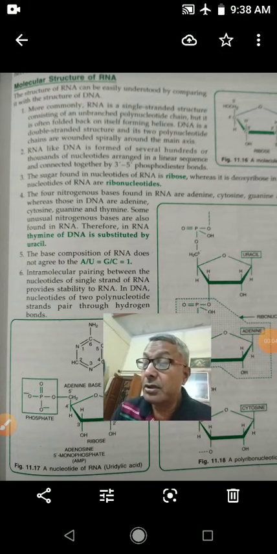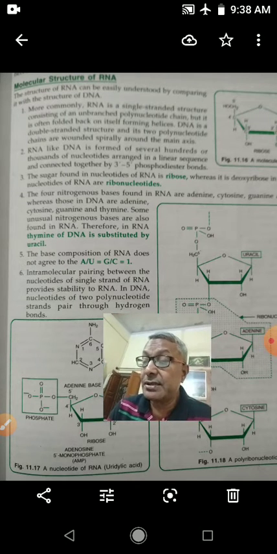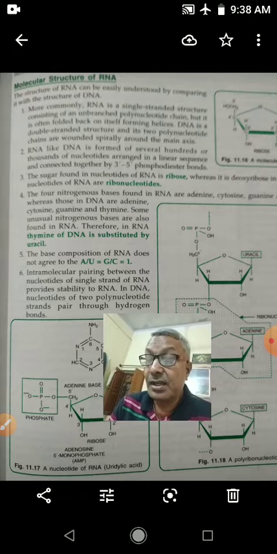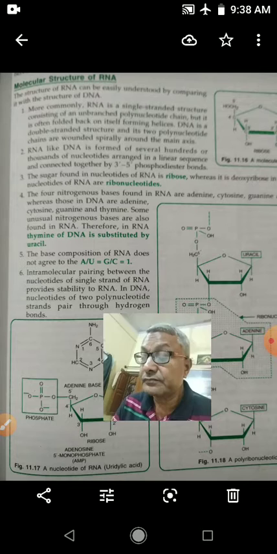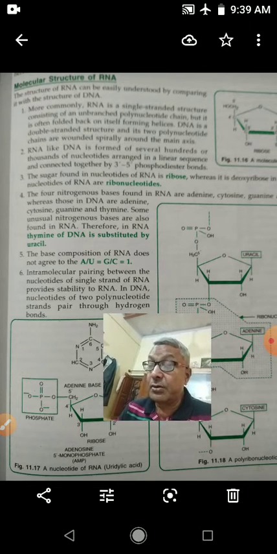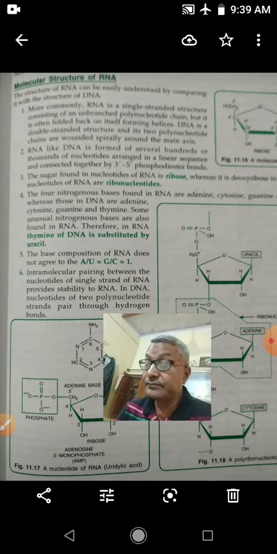Children, now you are going to study the second nucleic acid, RNA, that is ribonucleic acid. Ribonucleic acid is a single stranded nucleic acid. It is found in all living cells. It is found in the nucleus and in the cytoplasm.